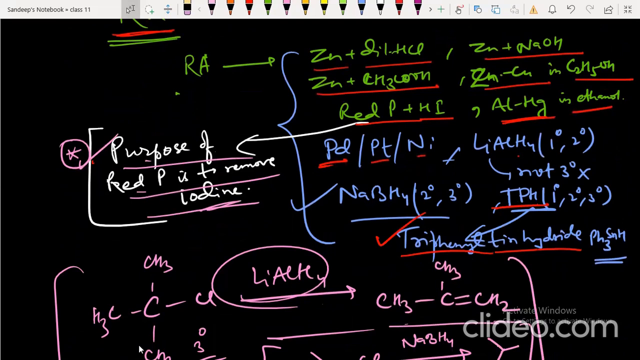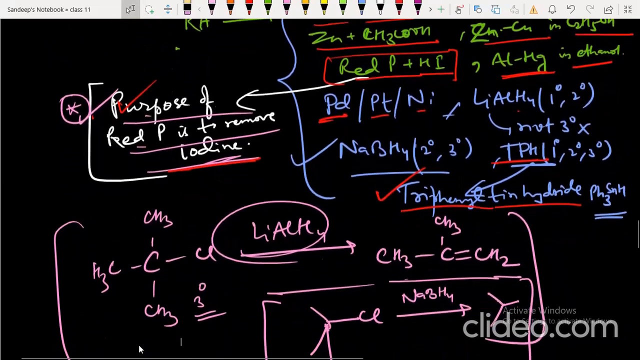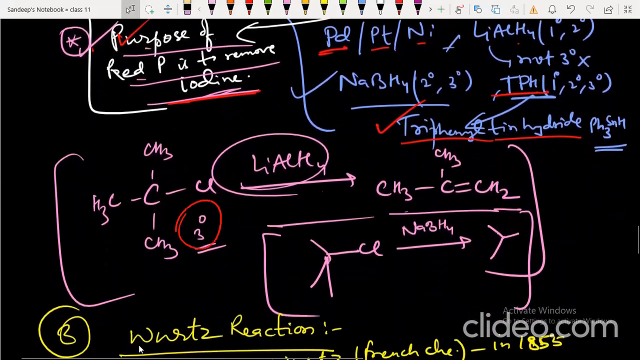Purpose of red phosphorus is to remove iodine. So when we use red phosphorus and iodine, the purpose of red phosphorus is to remove iodine. Now let's see the reduction of tertiary alkyl halide by lithium aluminum hydride. Lithium aluminum hydride converts tertiary to alkene. But tertiary can easily be converted to alkane by sodium borohydride. So lithium aluminum hydride, sodium borohydride, TPH, triphenyltin hydride, these are all very good reducing agents.